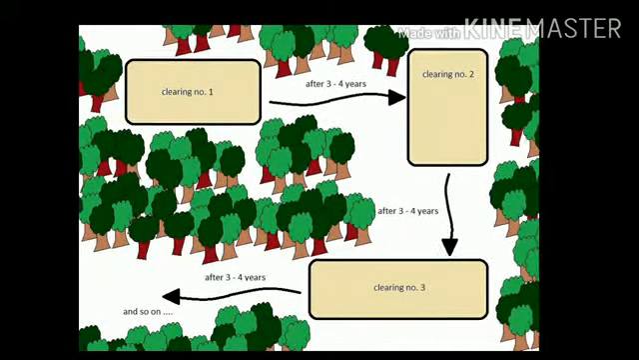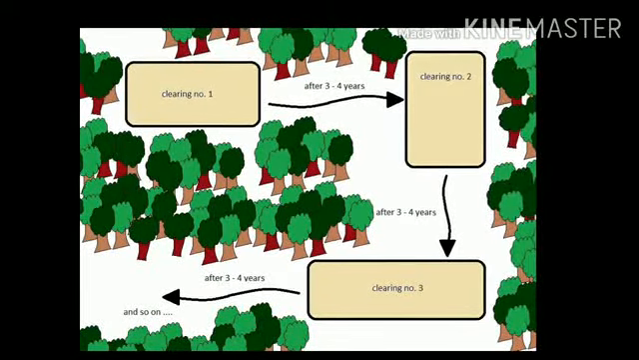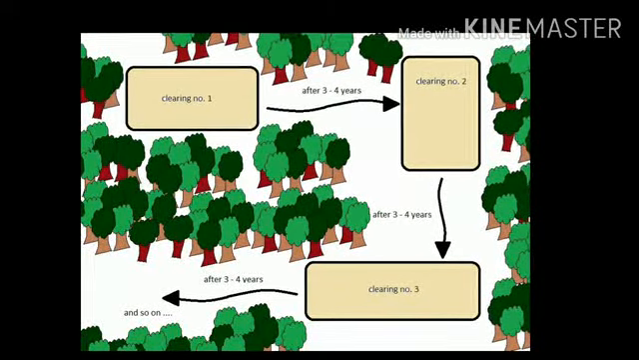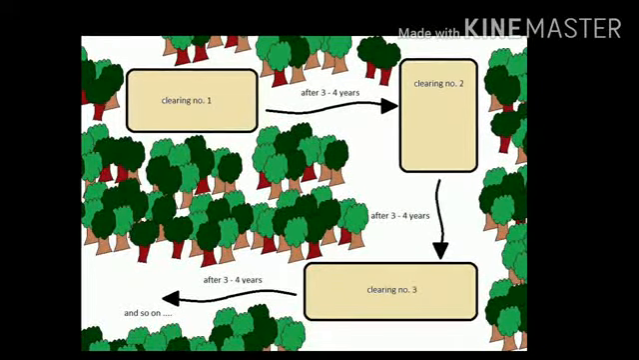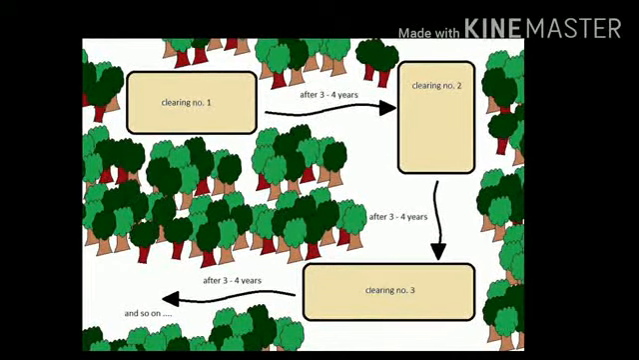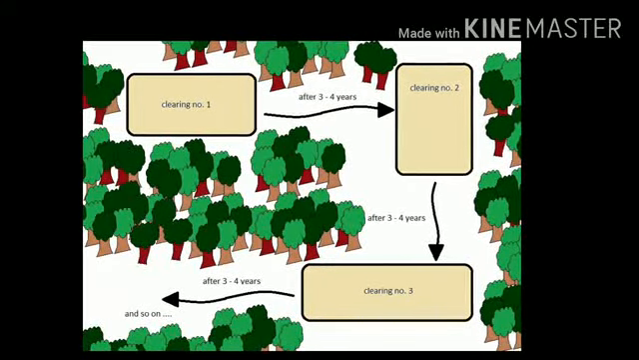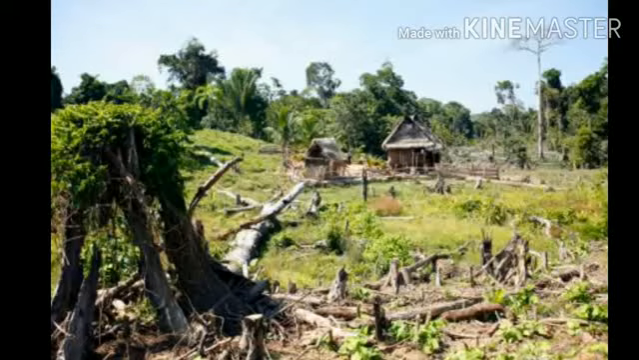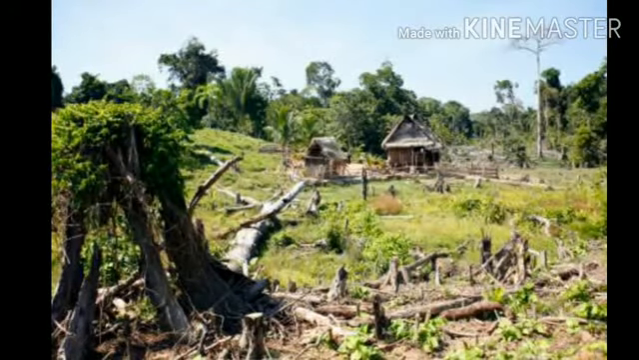So when they move to the new land, they will again practice the same thing. They will slash the trees, burn them, and then use the land for agriculture. So they are shifting from one area to another, and for that reason primitive subsistence agriculture is also called shifting cultivation, because they are moving from one area to another.